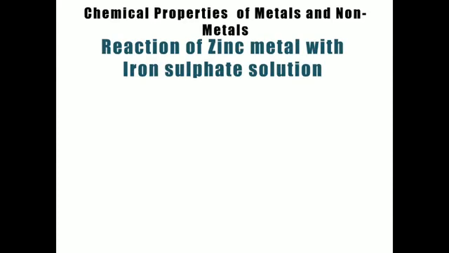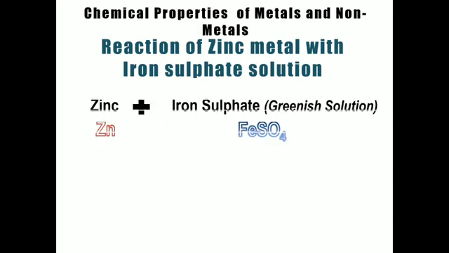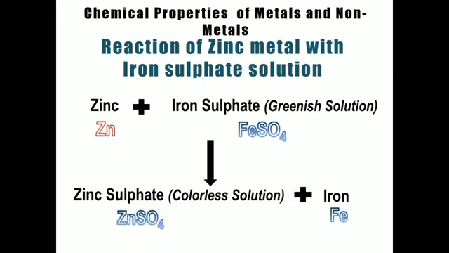Now zinc metal with the iron sulfate solution. So this is the third type of displacement reaction. When we add zinc into the iron sulfate solution, remember the color of iron sulfate is green. If you put zinc into it, what will happen? Zinc is more reactive than iron, so zinc is going to take the position of iron to form zinc sulfate solution, which is a colorless solution, and iron will be separated out in the free form.